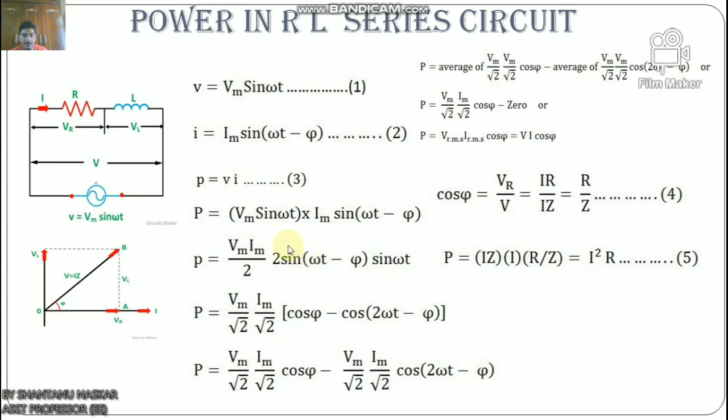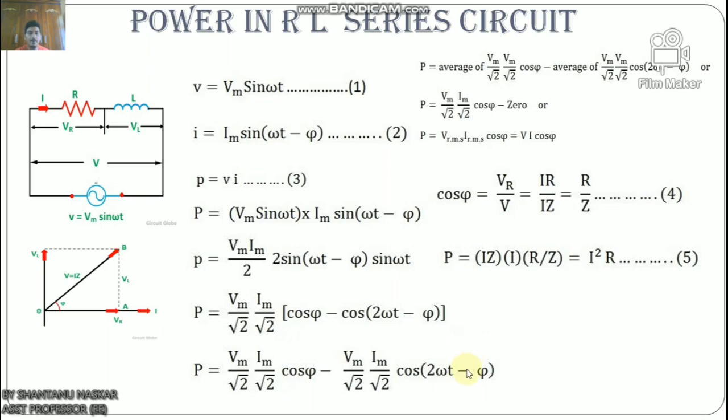This is the class 11-12 formula, so P equals Vm by root 2 into Im by root 2 into (cos phi minus cos(2 omega t minus phi)). We can also write P equals Vm by root 2 Im by root 2 cos phi minus Vm by root 2 Im by root 2 cos(2 omega t minus phi).